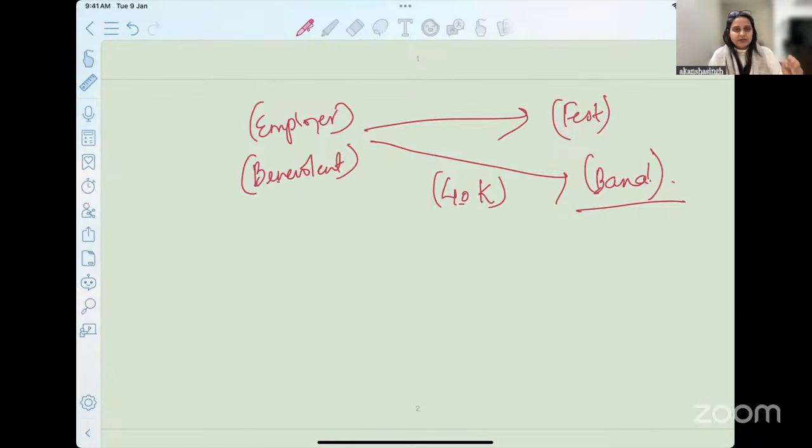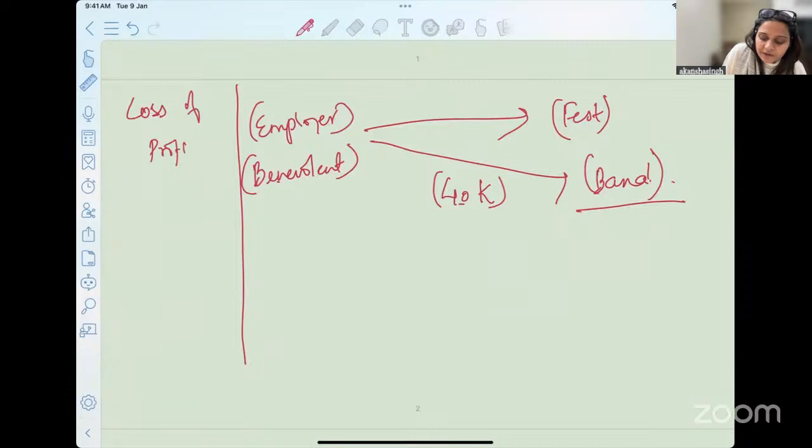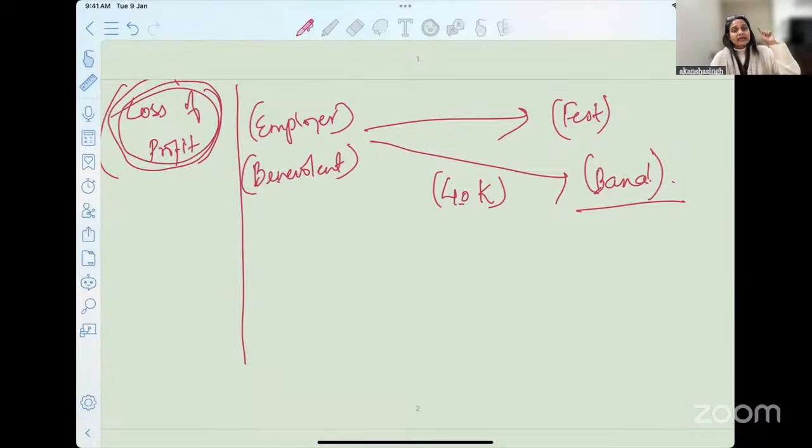Is there any difference? In the first example of chia seeds, was it a commercial sort of contract? Was it a contract of sale? Was it a contract where there could be loss of profit? If you remember, what is loss of profit? The profit that X was planning to make out of those chia seeds. He had planned to make pudding out of those chia seeds. So whatever loss of profit has happened can be seen in that first example.